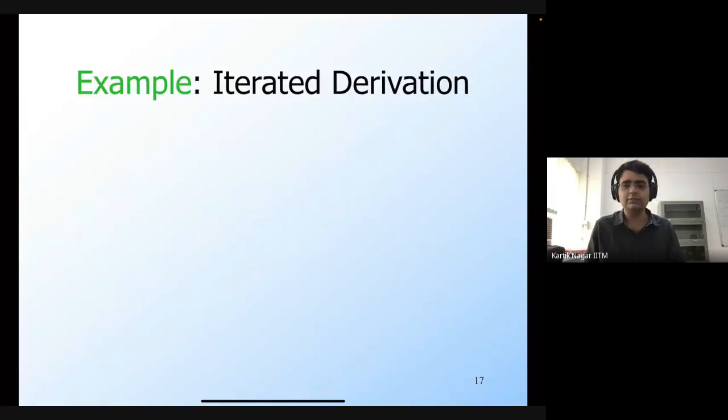So again, let's look at an example of iterated derivation. Consider the same grammar: S generates epsilon and S generates 0S1. This was again the grammar for the language 0 to the power n and 1 to the power n.